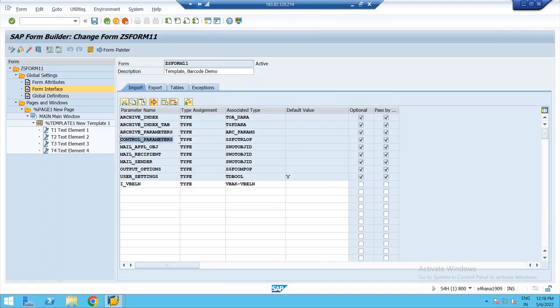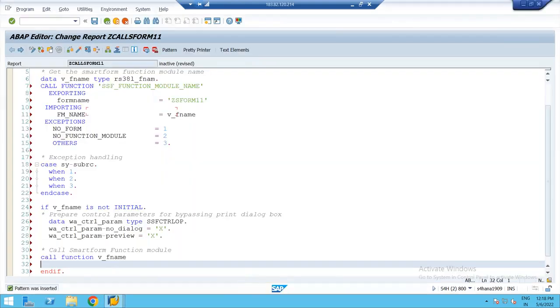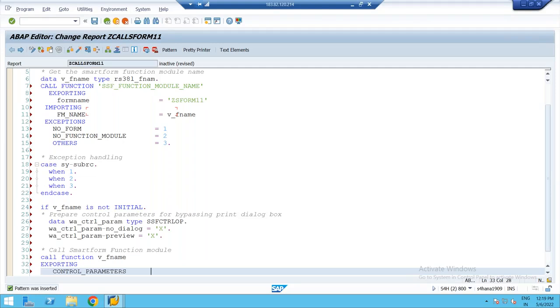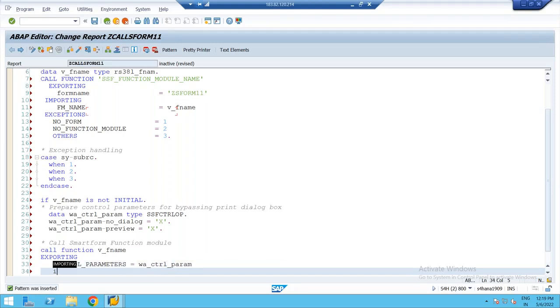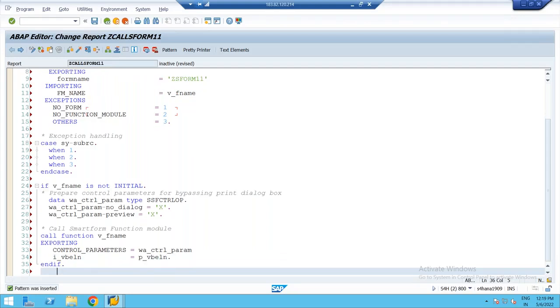Let us pass both the parameters, so call function so and so, exporting control_parameters equal to w_control_param. What is the other parameter? i_vbeln equal to the input parameter p_vbeln. So we are calling the smart form function module. Let me execute this.